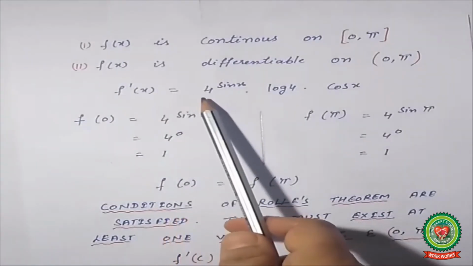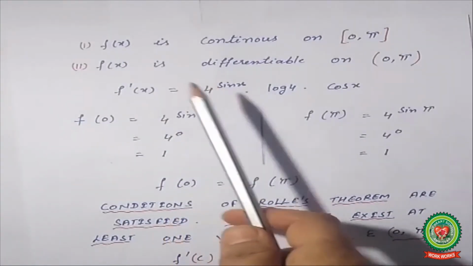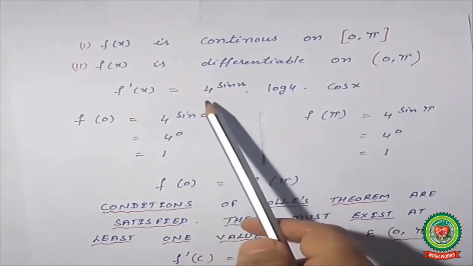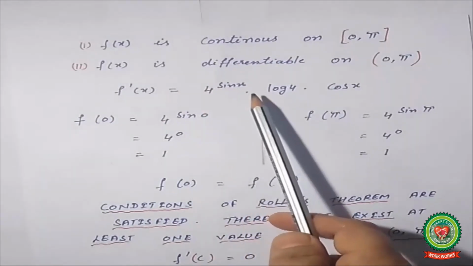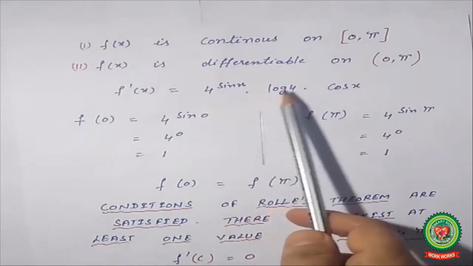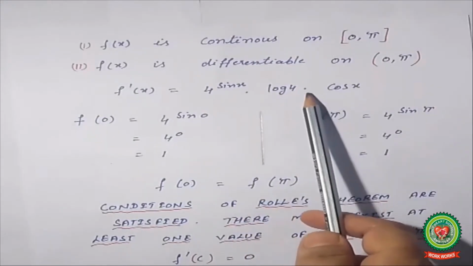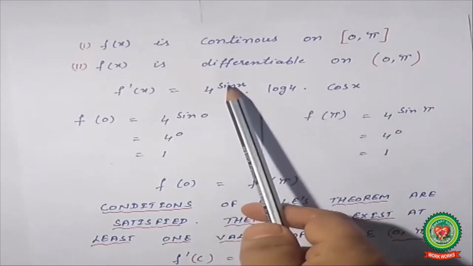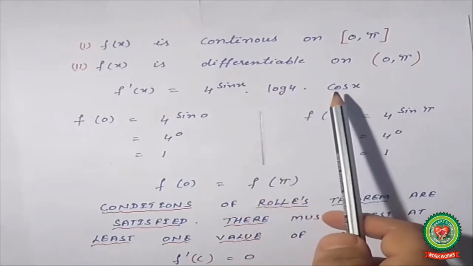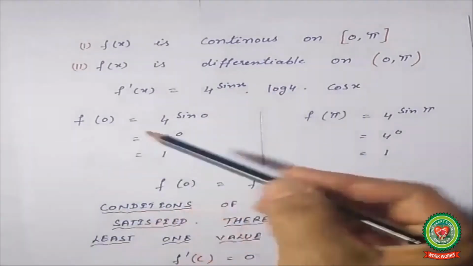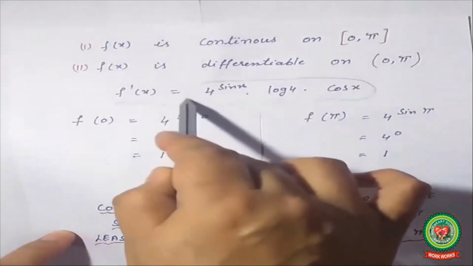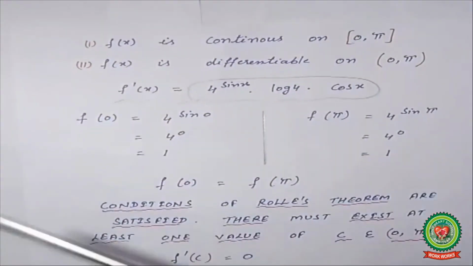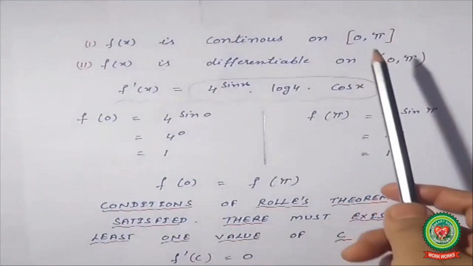f dash x is equal to 4 raised to power sin x. Whatever exponent is there, we will write down that exponent. Then log of the base, log of 4, then d/dx of the sin x power function. The d/dx of sin x is cos x. It means the differentiation of the given function is equal to this answer. Clear?